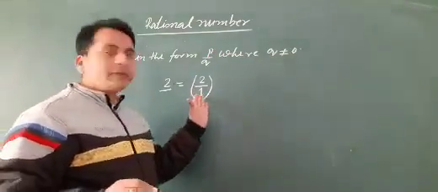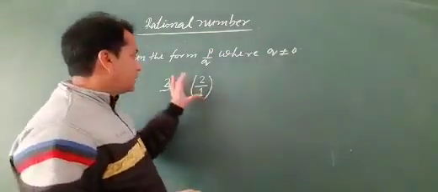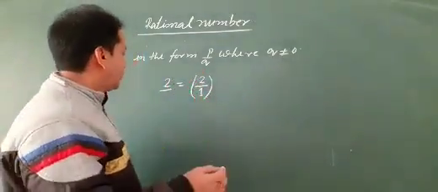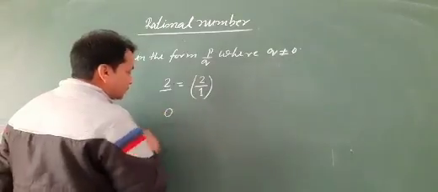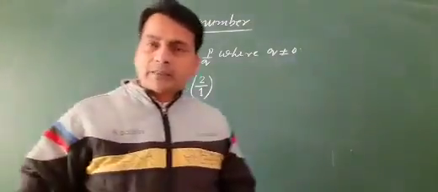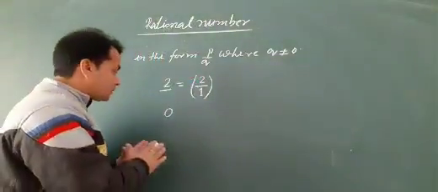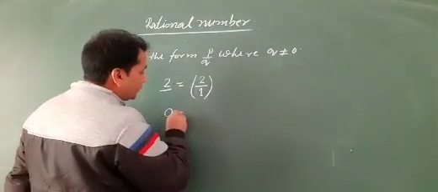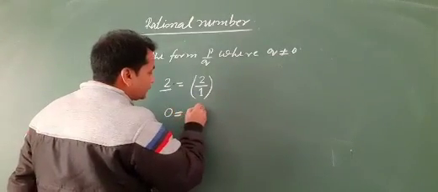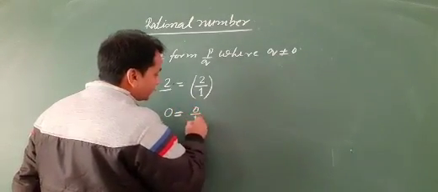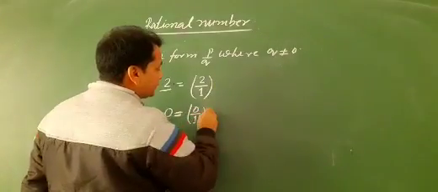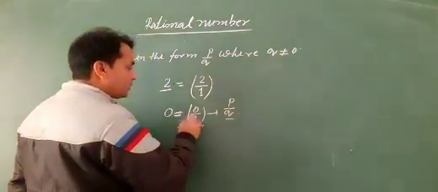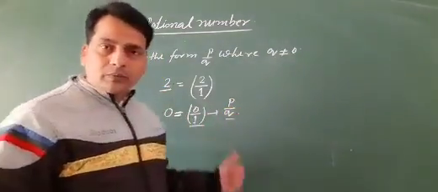Here the denominator is 1, so 2 is a rational number. 0 is also a rational number, because it can be written in the form of p by q. Here we can write 0 equal to 0 by 1. Then this satisfies the rational number condition, where q is not 0, q equals 1.